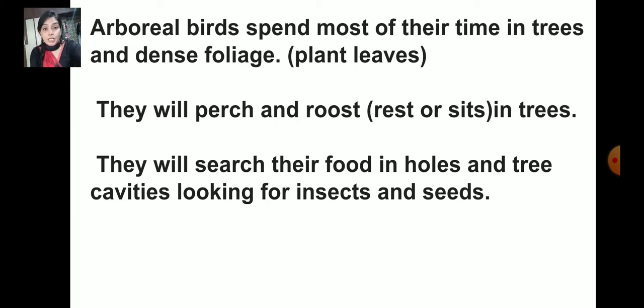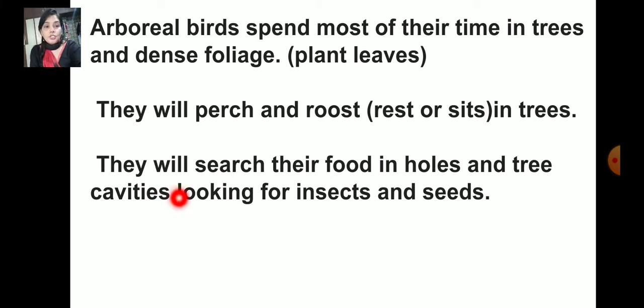That is called dense foliage. So arboreal birds spend most of their time in the trees and dense foliage, and they will perch and roost in trees. Perch and roost in trees means they will sit and take rest in the trees.